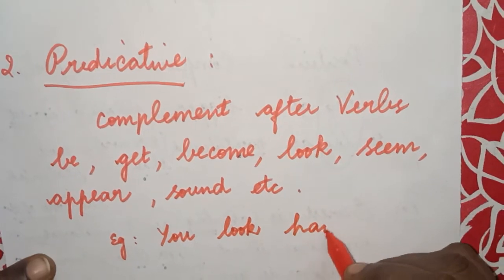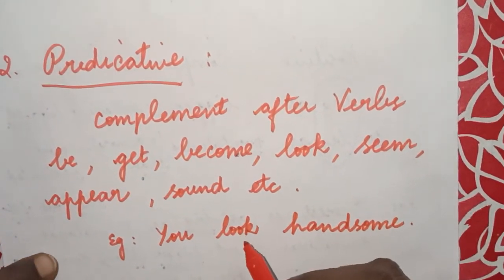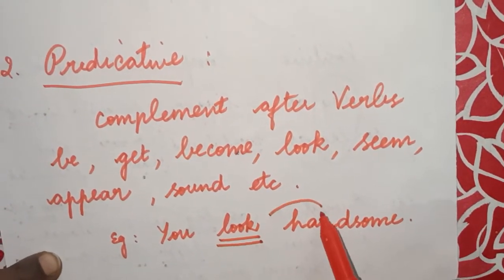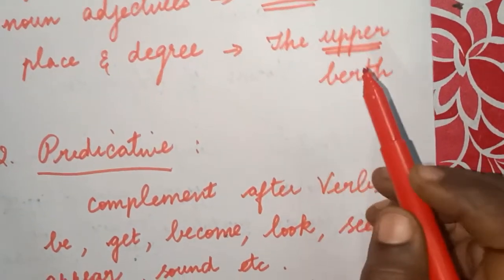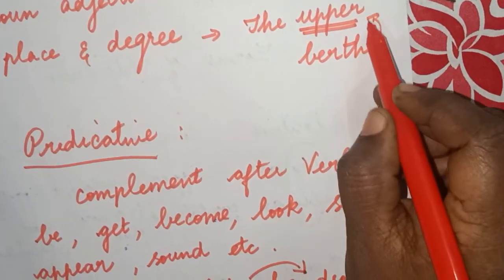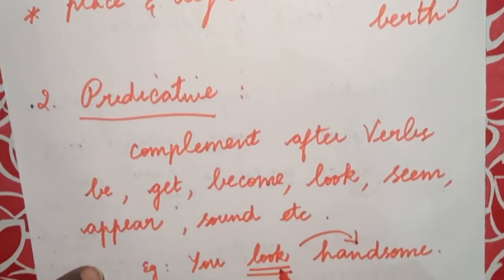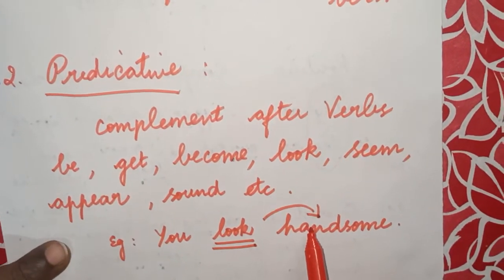handsome. So how he looks? He looks handsome. So after this verb look, we are placing this adjective, wherein in attributive adjective we place it before the nouns. So here we are placing it after the verb. So this is a predicative adjective.